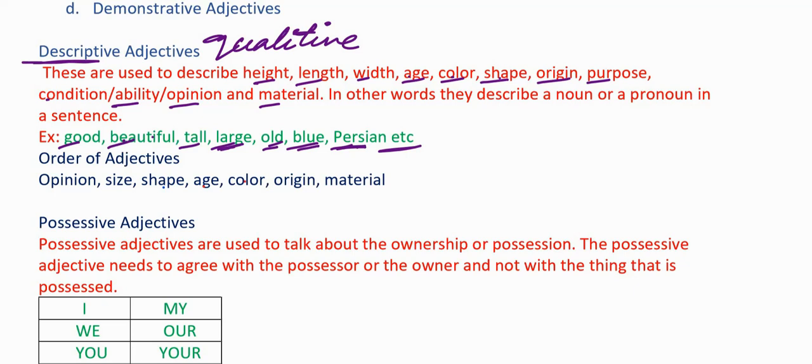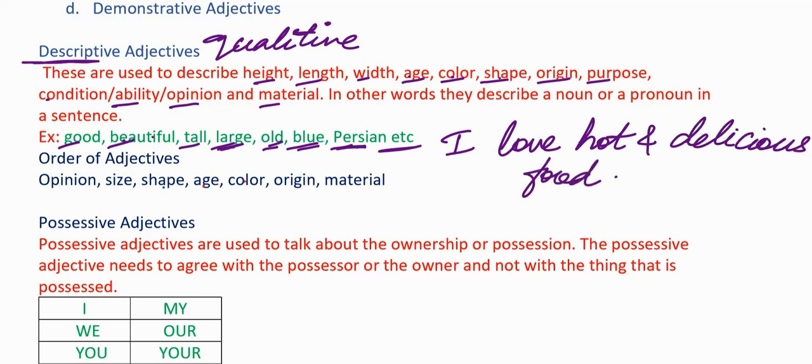Now there can be multiple adjectives in a sentence. Like in the previous example, I have written the sentence as I love hot and delicious. There are two adjectives here, hot and delicious. Similarly, there can be multiple adjectives in a sentence, but there is a rule to write these adjectives. We have to follow a particular order in order to write the multiple adjectives in a sentence. We cannot write wherever we want. Let me explain the order of adjectives.